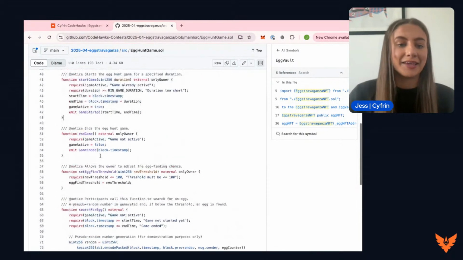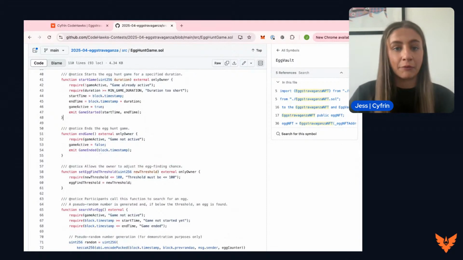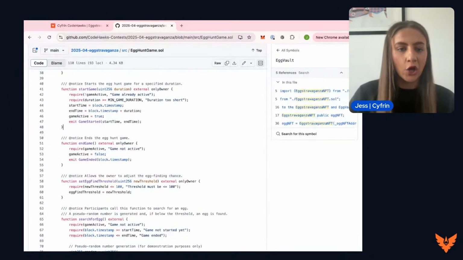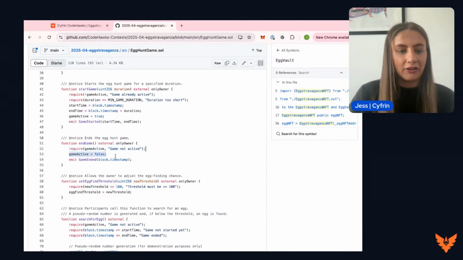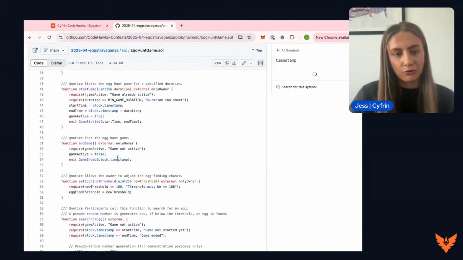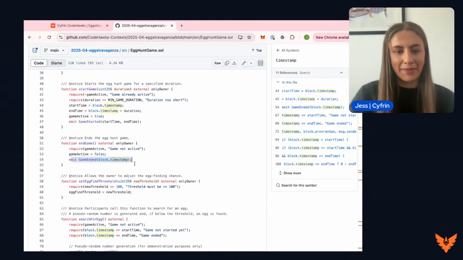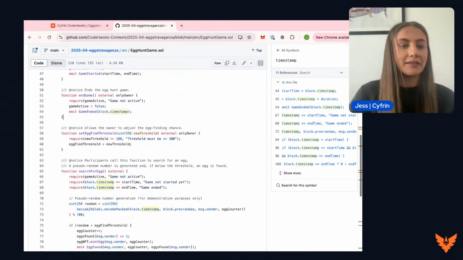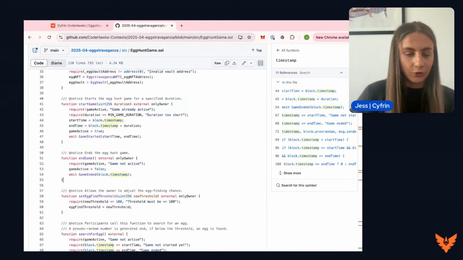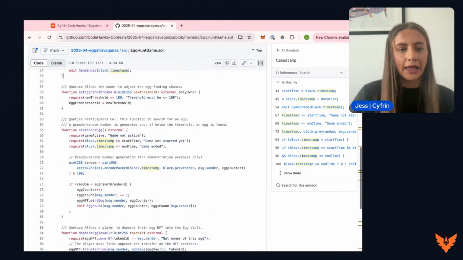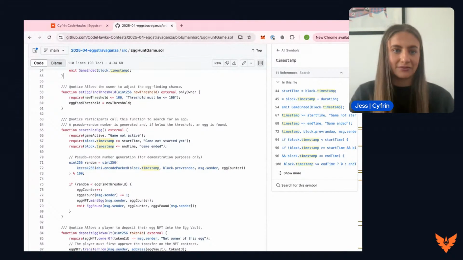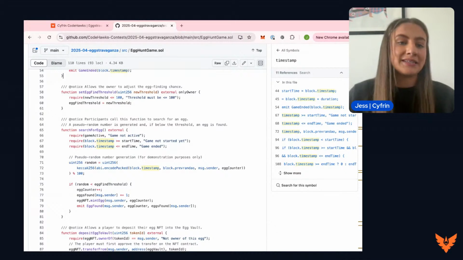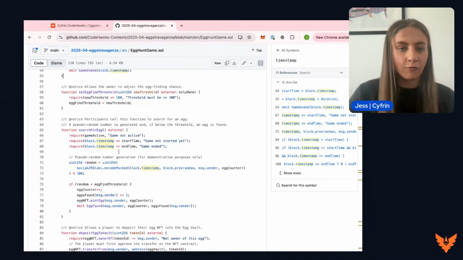Next, we have the end game function. So this is, once again, only allowed to be called by the owner. This will require that the game is already active, and this function will check that here. We will then change the game active variable to false, and we will emit the game ended event here. So there's the start game and the end game functions. But let's take a look at how we can change some of those variables and how we can actually take part in this game that we've now set up. So first of all, we can set the egg find threshold with this function here.